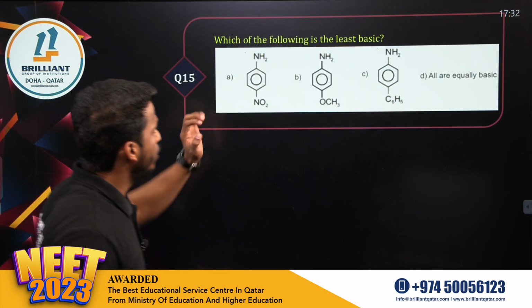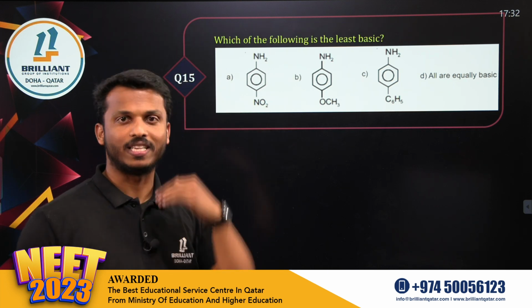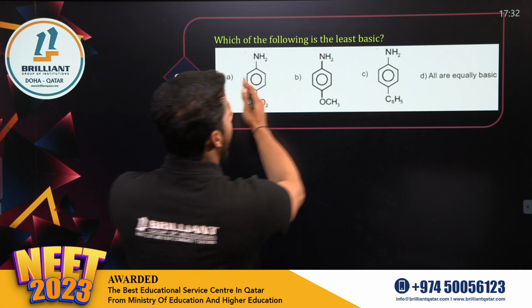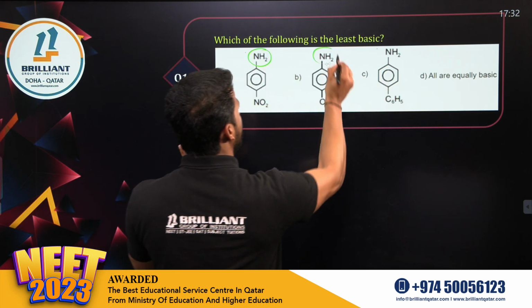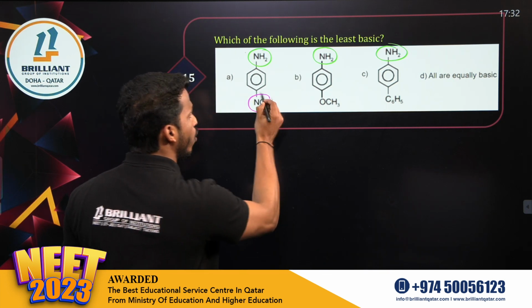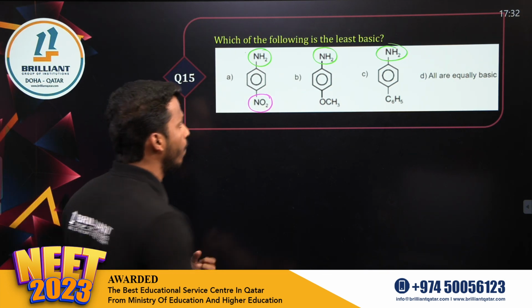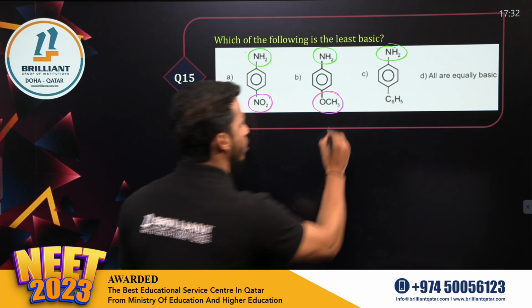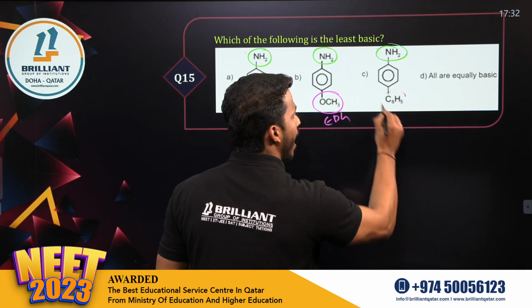Question number 15. Which of the following is the least basic one? Which all, dear all? These are aromatic, right? Yes, the NH2 group is on the benzene ring. All right, fine. Now check the other group, dear all. NO2 is a strong withdrawing group. OCH3, they're all alkyl groups, and alkoxy groups are which one? Electron donating groups.